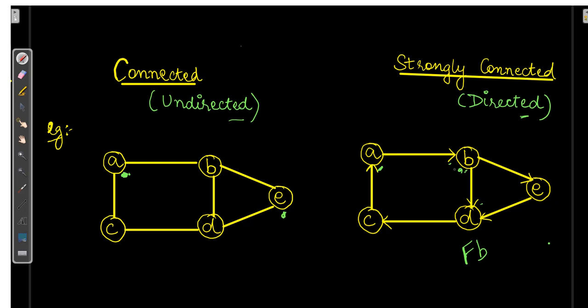Now, let's see how to find connected components. Connected components are in an undirected graph.